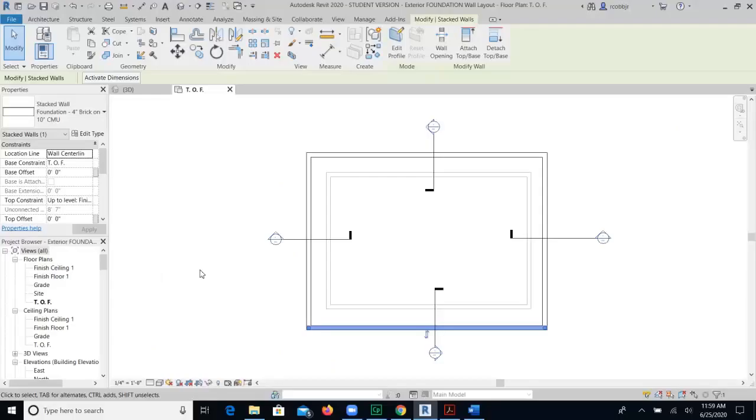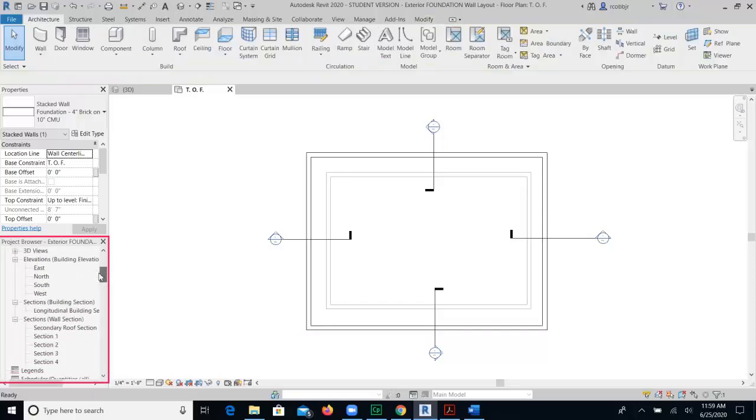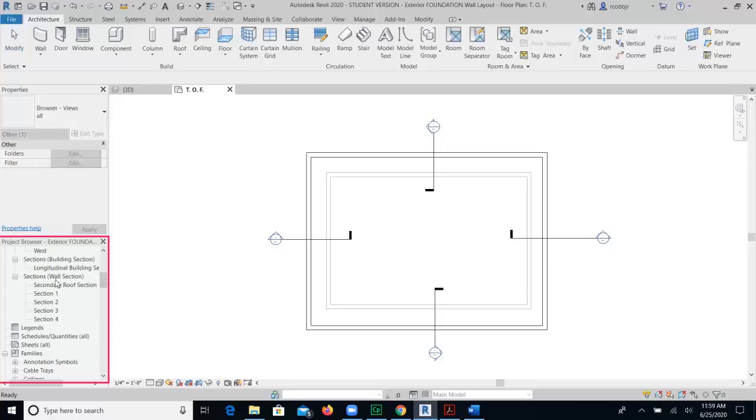The next step is to align the foundation wall with the existing exterior wall. In the project browser, you will scroll until you get to the sections, wall section area. You will double click on section 1.